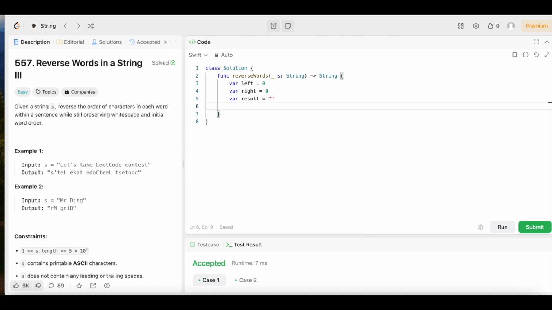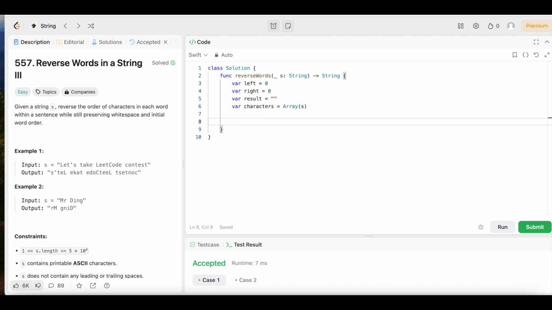Then, excuse me, y'all, we're going to set another variable called characters. And we're going to set that equal to an array of S. So that's just going to turn S into an array so that we could mutate it and switch the characters up around as needed. So the next part we're going to do, let's get into the for loop. First, we're going to say for I in 0 up to characters dot count. Then we open up the brackets.